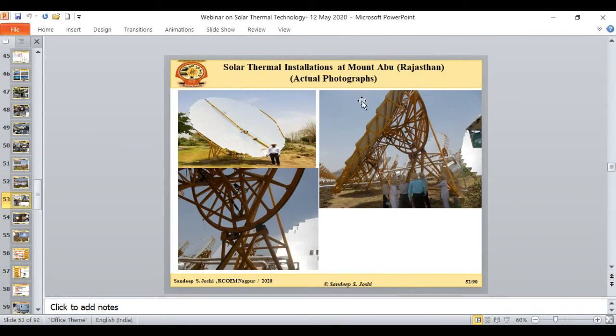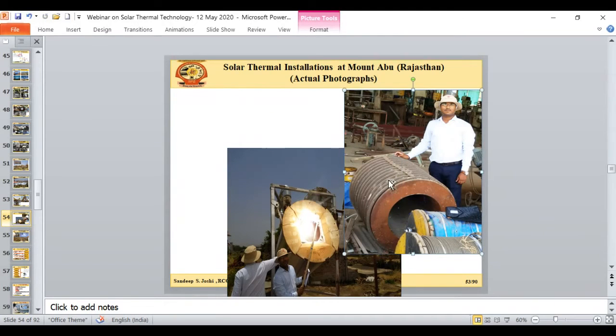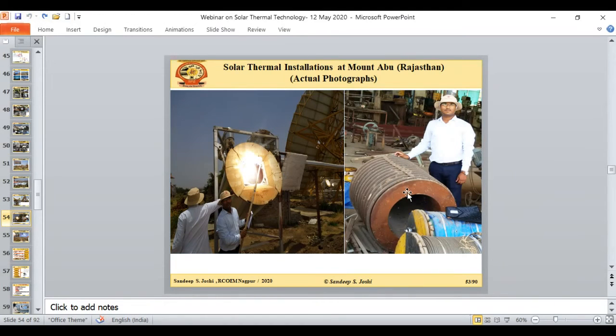All the energy collected by the collector is reflected to the receiver. You can see this is the actual photograph of the receiver. This receiver is made of cast iron and weighs approximately 3 ton. So if I consider the Cp of the cast iron and multiply by 3 ton, you can imagine a lot of energy can be stored in this receiver.